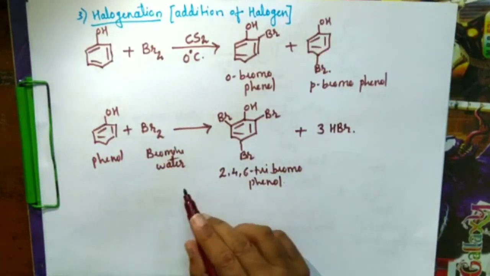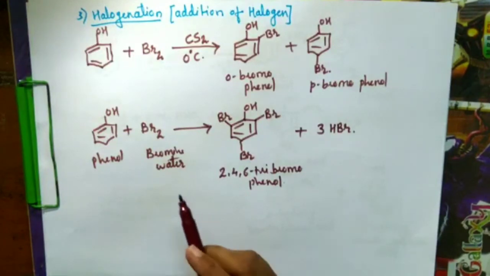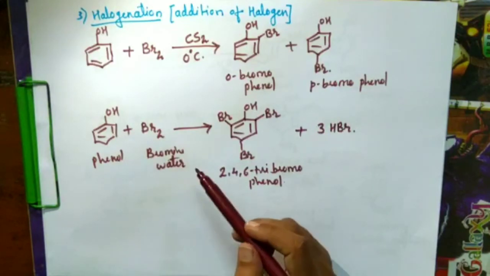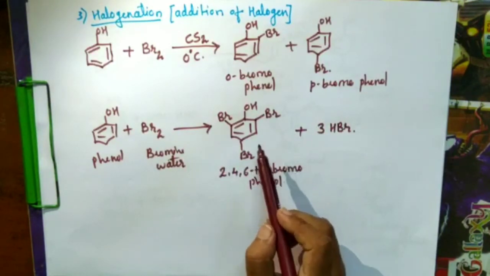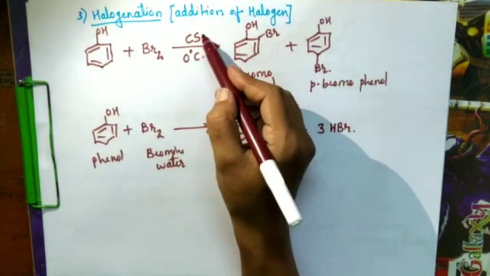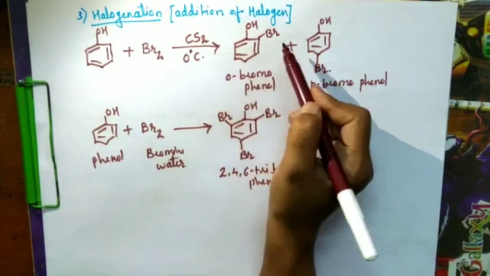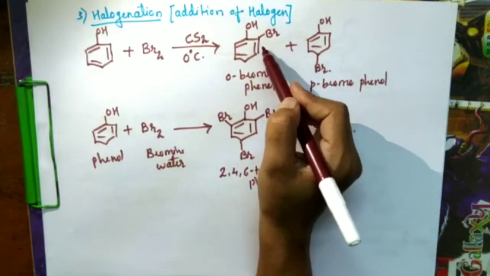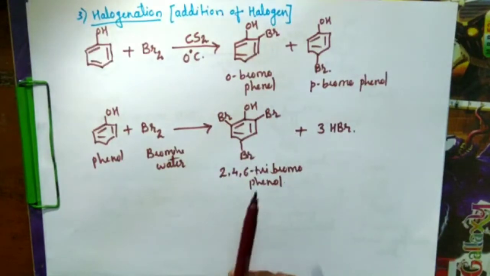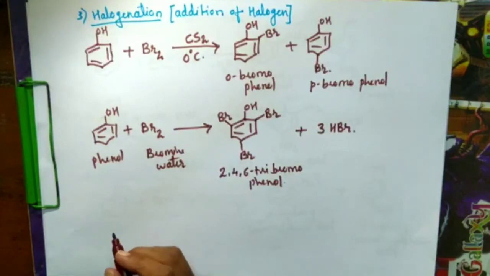We can't control the bromination reaction here. The bromonium electrophile will go to the 2, 4, 6 positions. But in carbon disulfide at low temperature we get the monohalogenated compound, while here we get the polyhalogenated one, with all three positions substituted by bromine.